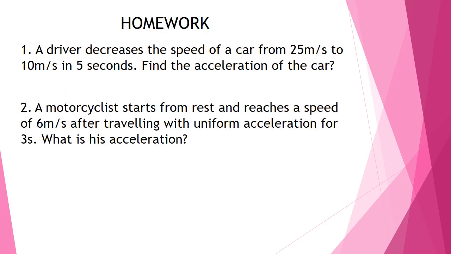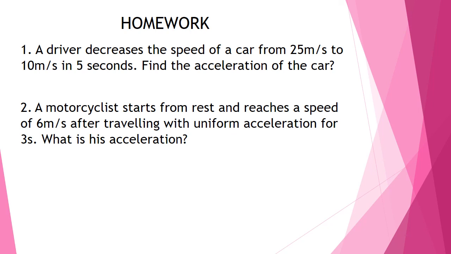So children, homework question. First one, a driver decreases the speed of a car from 25 meter per second to 10 meter per second in 5 seconds. Find the acceleration of the car. So here you have to read the data and you can understand that the object has an initial velocity of 25 meter per second and the velocity gets changed to 10 meter per second. So 10 meter per second is its final velocity. And the total time given is 5 seconds. So you can use the equation and find out the answer.